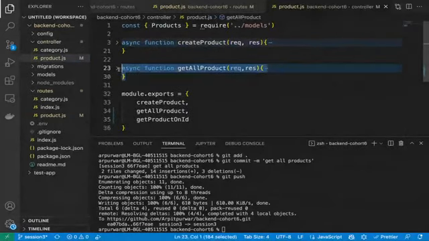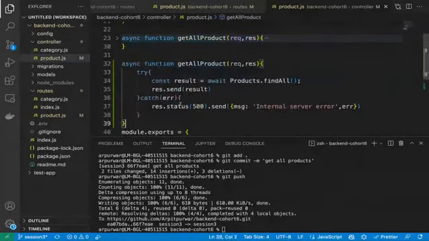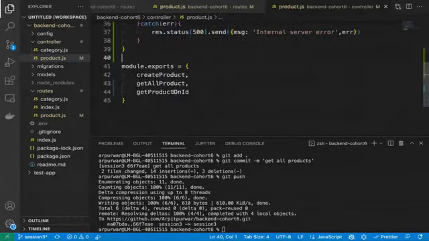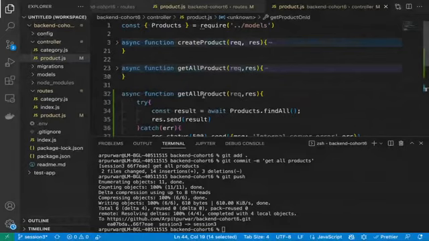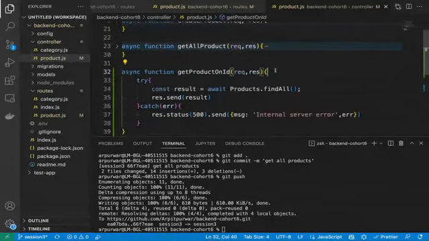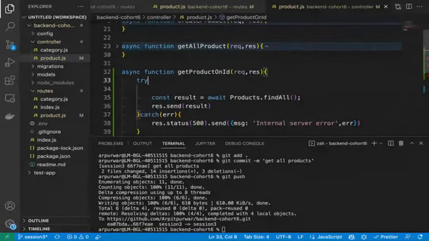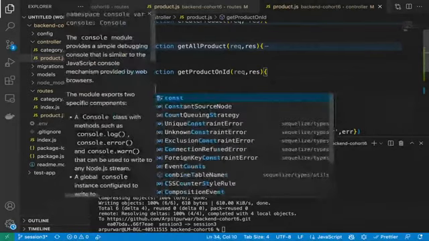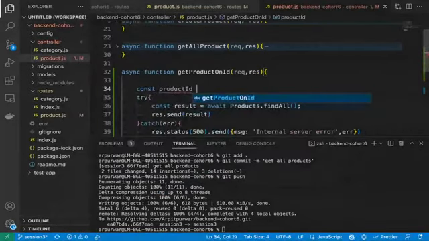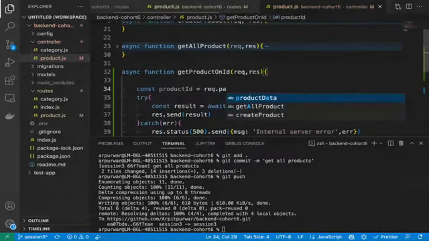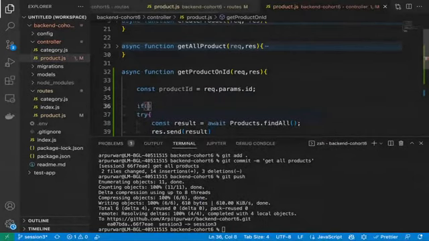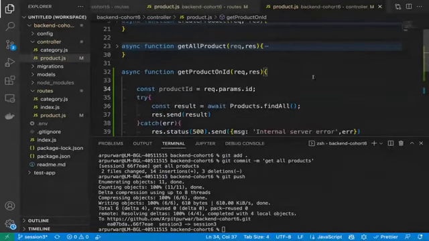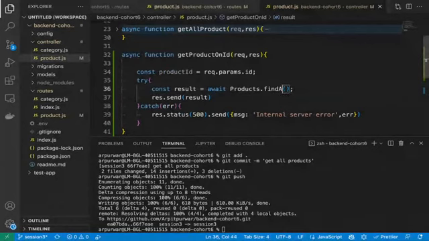Let's copy this function also. Just change the name to get product ID. Same thing. Now we need to take the ID first, right? So let's take it on the top: const productID equals request.params.id, because it is coming in params, right? And let's check if not product ID. By the way, if not product ID, this API will not be called, right? So yeah, that's fine. And here we need to do Product.findOne.